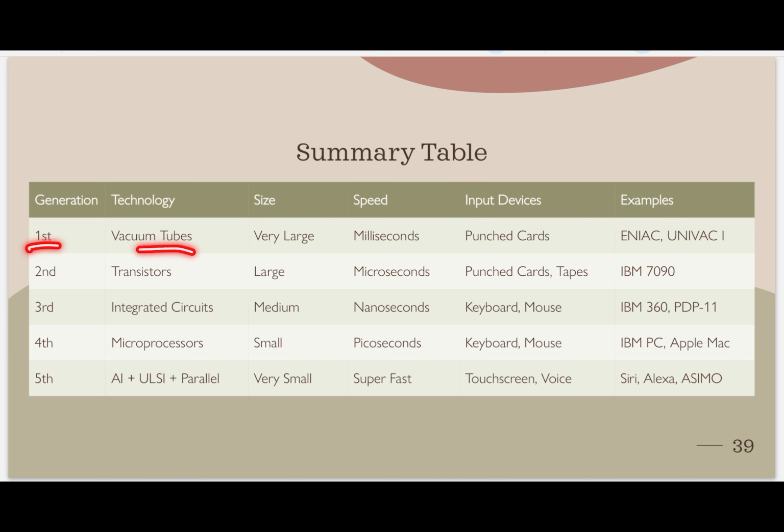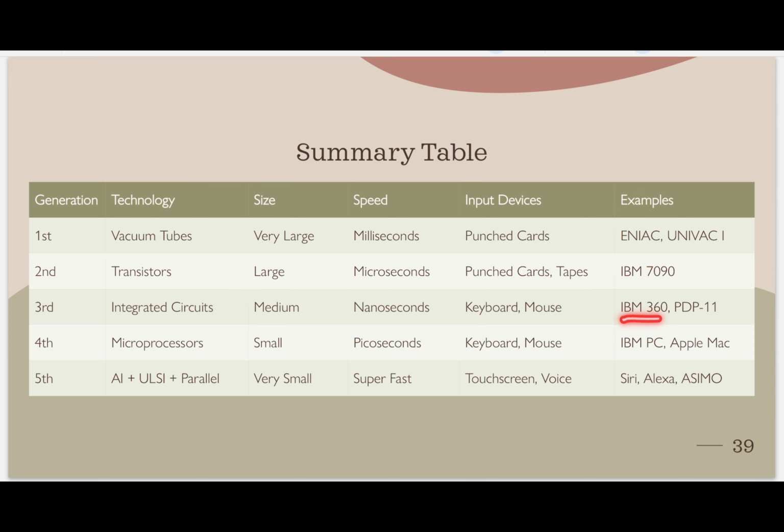First generation: vacuum tubes, size very large, speed millisecond. Input devices, punched cards. Example, Univac and Univac 1. Second generation, what do they use? Transistors, size large, speed microsecond. Input devices, punch cards and magnetic tapes. Example, IBM 7090. Third generation, integrated circuits, ICs also. Size medium, speed nanosecond. Input devices, keyboard and mouse.